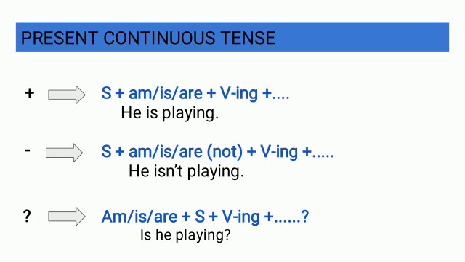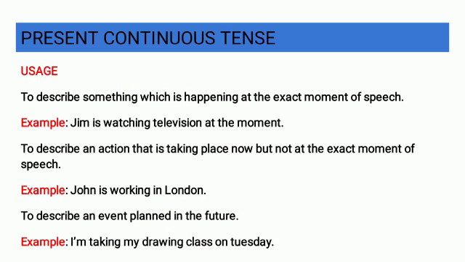Example: is he playing? The usage of present continuous tense: Number 1. To describe something which is happening at the exact moment. Example: Jim is watching television at the moment. Number 2. To describe an action that is taking place now but not at the exact moment of the speech. Example: John is working in London.